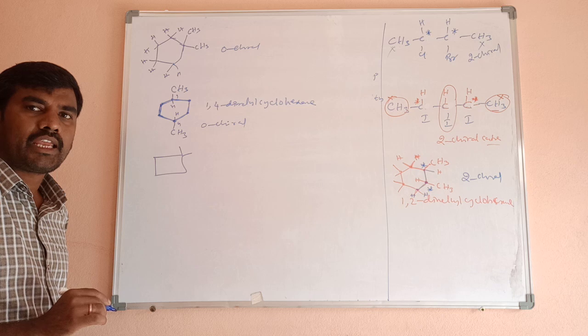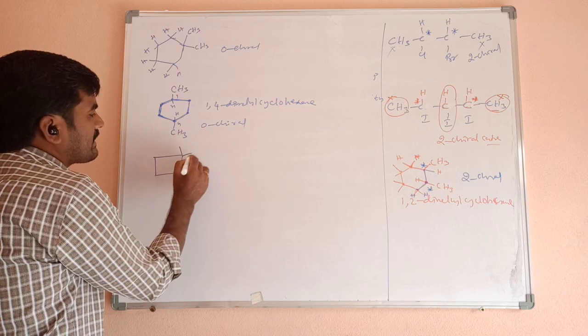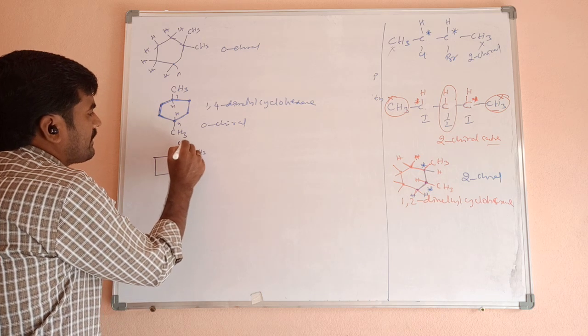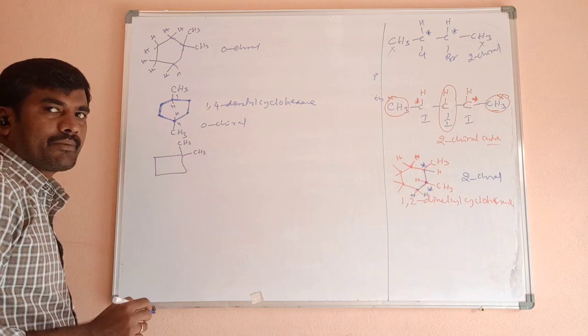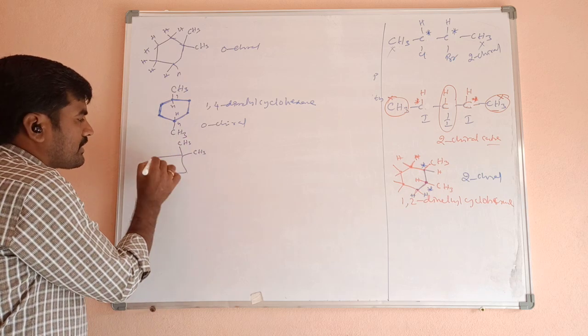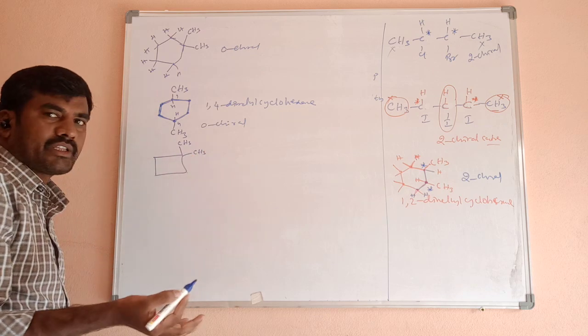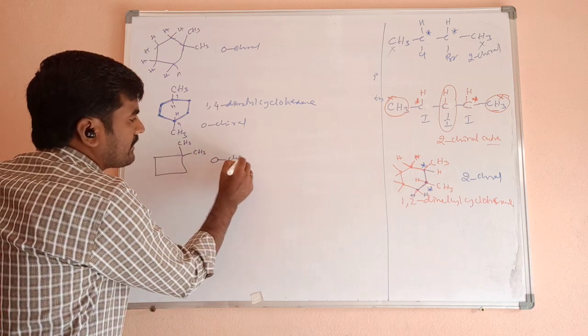1,1 dimethyl cyclobutane. How many chiral centers are there? CH3. Similar groups are there. And this is also having two hydrogens, here two methyl groups are there. So zero chiral centers.